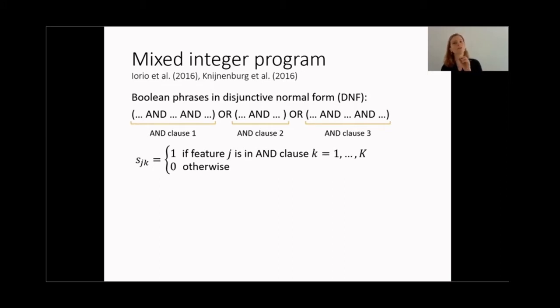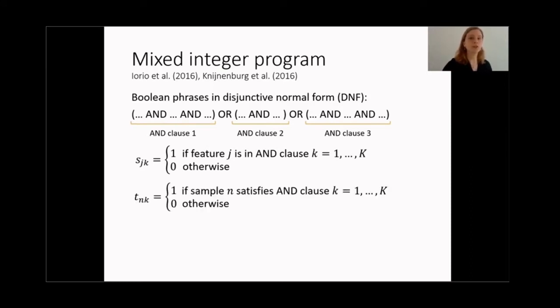Now, once we know which features are included in each clause, then we can also determine for each of the samples which clauses they satisfy. And for that, the mixed integer program uses variables t_nk, which are equal to 1 if sample n satisfies clause k, and 0 otherwise.